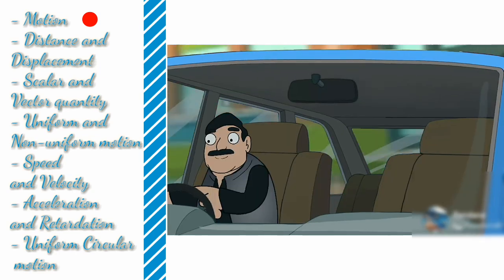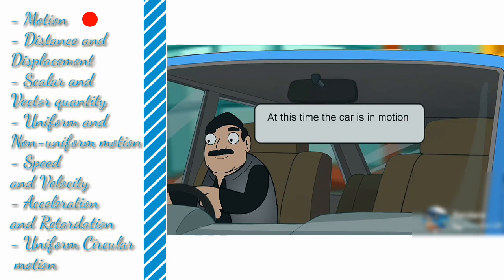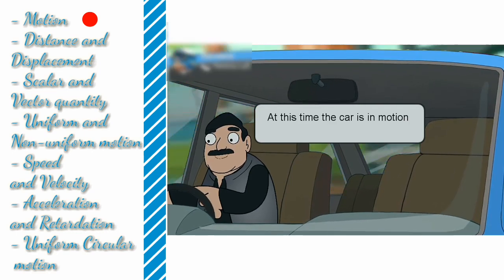In this video, I will tell you about the chapter motion. So let's start with motion only. So actually what is motion? A body is said to be in motion when its position changes continuously with respect to a stationary object taken as reference point. For example, in this video the car is in motion. In every walk of life, motion can be seen.